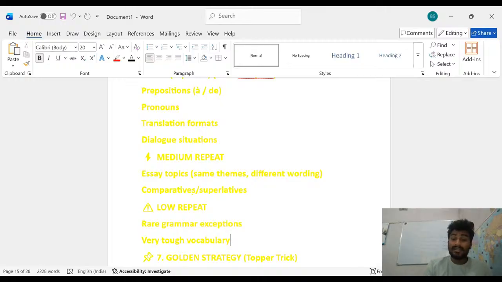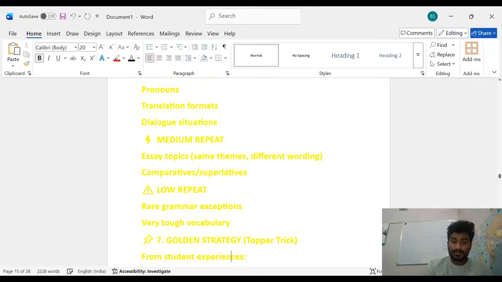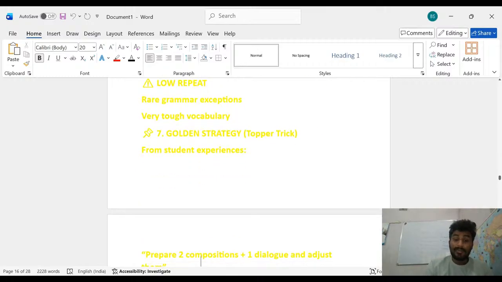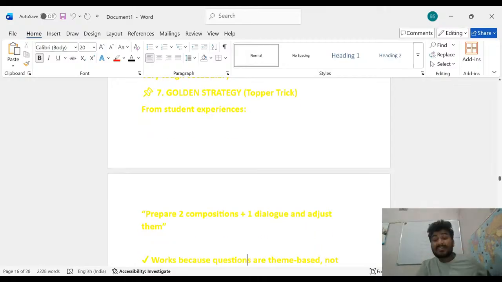The golden strategy from students' experience: prepare two compositions plus one dialogue and adjust them. It has been mentioned by the toppers of last years.